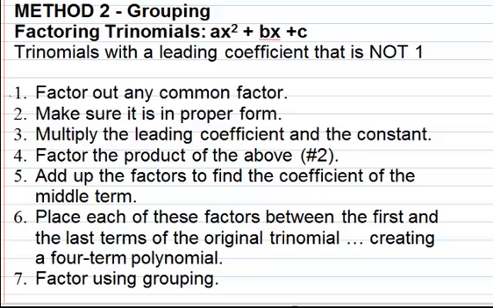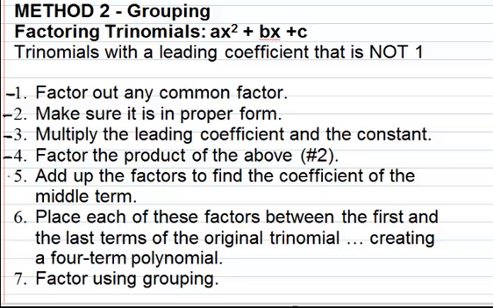So the first, of course, is to factor out the greatest common factor, and that's always going to be the same. And then, of course, make sure it's in proper form. Again, something that we always do. Now, the next step says we're going to multiply the leading coefficient and the constant. Then we're going to factor the product of the above, and I know this sounds interesting, but once I start going through it with an actual problem, it'll make more sense.